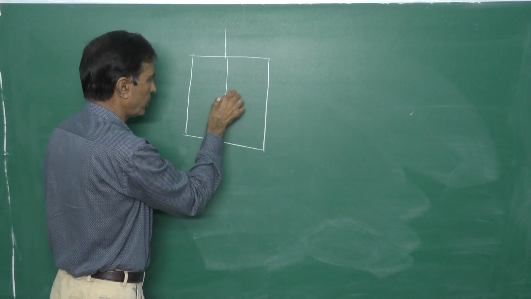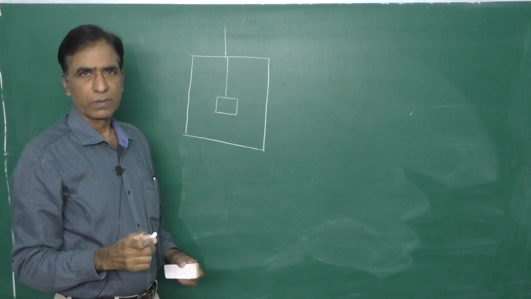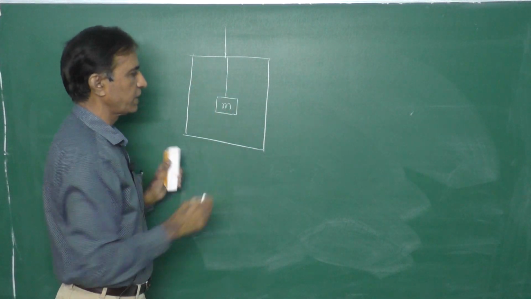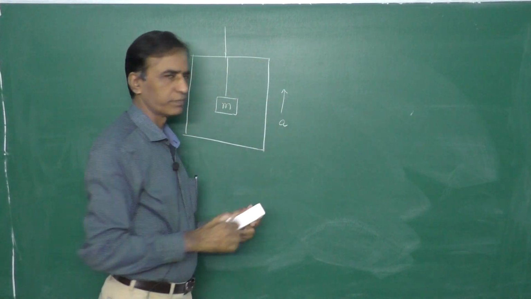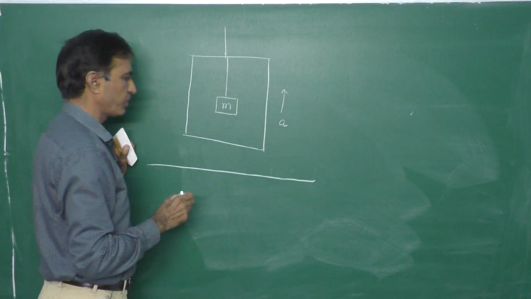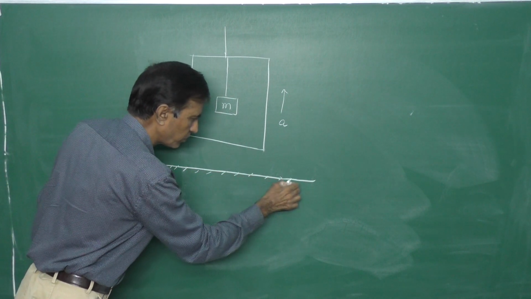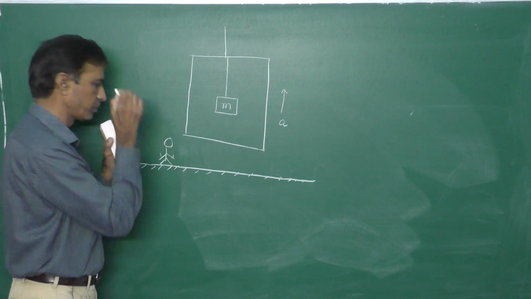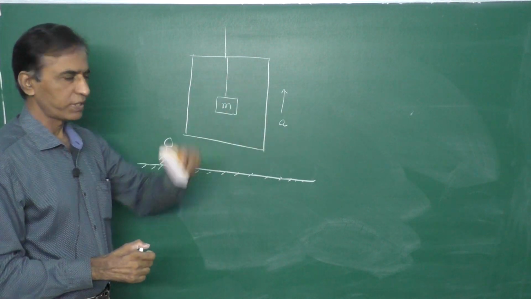Here a block is suspended from the ceiling of a lift and the mass of the block is M. The lift is accelerating in the upward direction. So now let us take an observer on the ground, and he is observing this lift which is accelerating upwards.